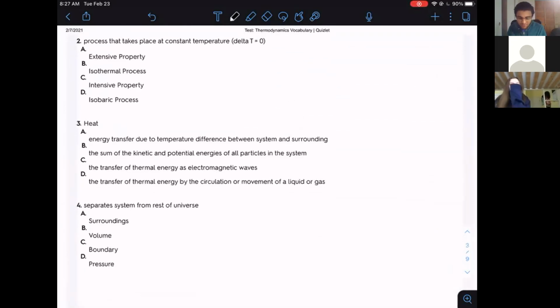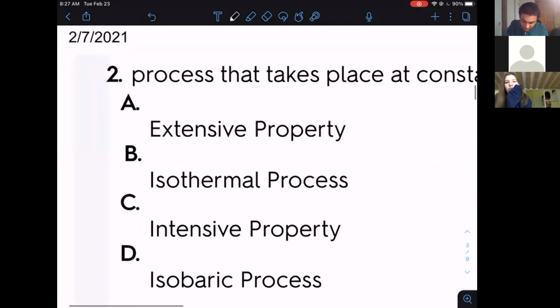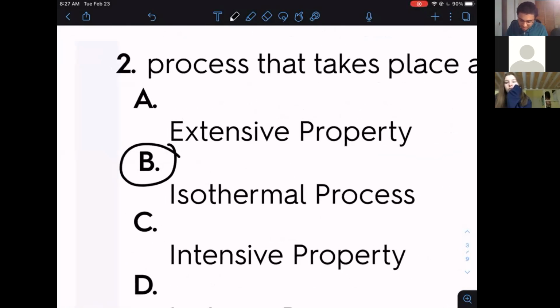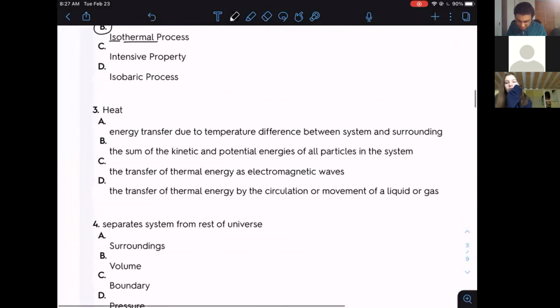All right, let's try number two. Number two is a process that takes place at constant temperature. Which of these would it be? A, B, C, or D? All right, a process that takes place at constant temperature is called an isothermal process. Iso means same, thermal refers to temperature, so you get isothermal process. Let's try number three.